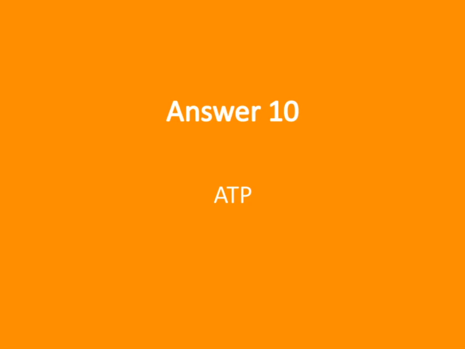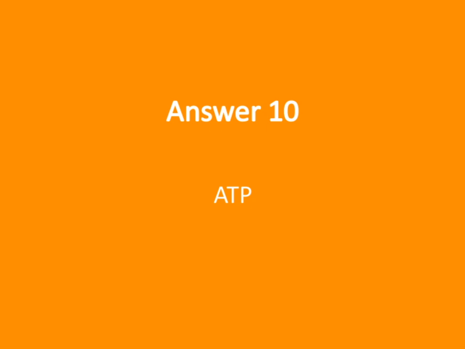Let's take a closer look at ATP, or adenosine triphosphate. This molecule is often called the energy currency of the cell because it plays such a crucial role in storing and transferring energy. When our cells need energy to perform functions, whether it's muscle contraction, nerve transmission, or biochemical synthesis, ATP is our go-to source. Think of ATP as a kind of rechargeable battery.